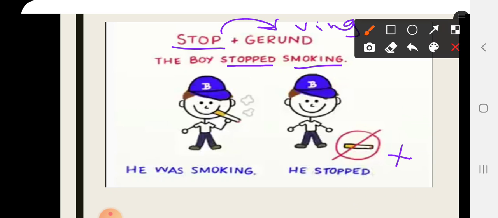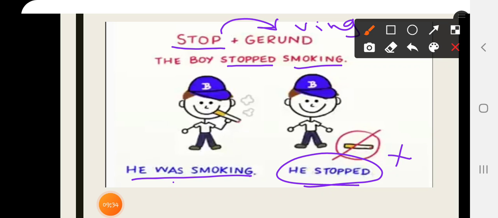So he was smoking and then he stopped. So he's not smoking anymore. He stopped smoking at all. He doesn't smoke now at all. So he was smoking, then he stopped that.